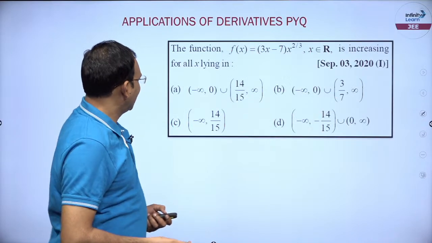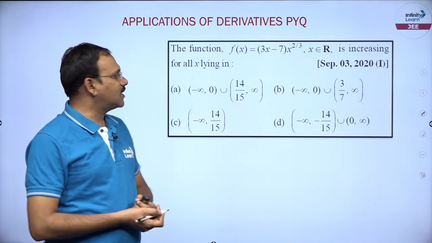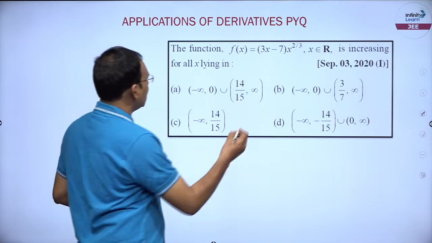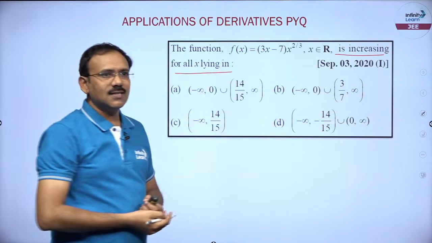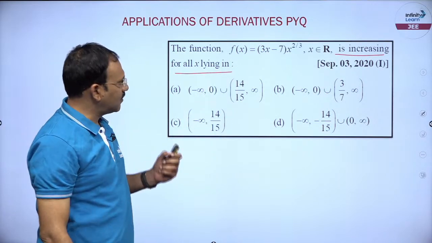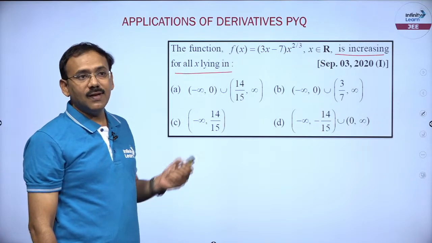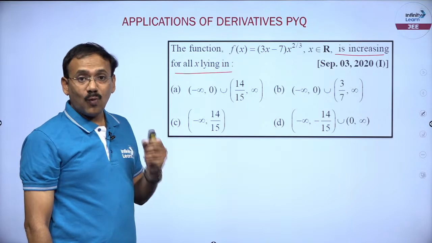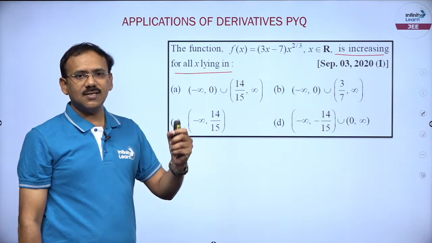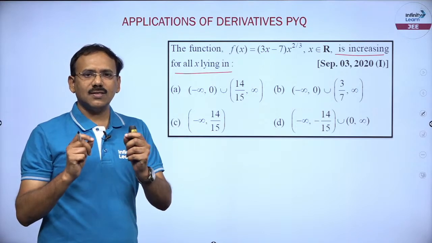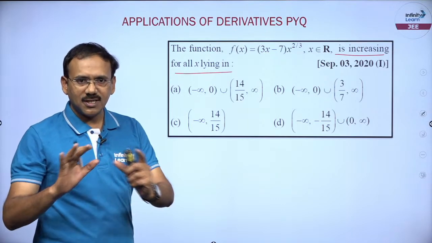The first question dear students, you see a function f of x is given, and he asks in which interval of x it is increasing, right. Question number 1. So, this is model 1 friends, he will give a function, he will ask us to find for what domain of x or what values of x the function is increasing. Whenever you come across the word increasing or decreasing, go with the first derivative.